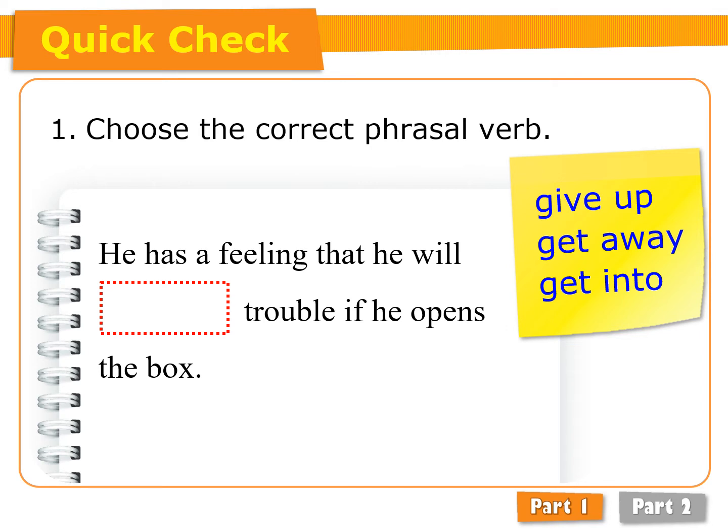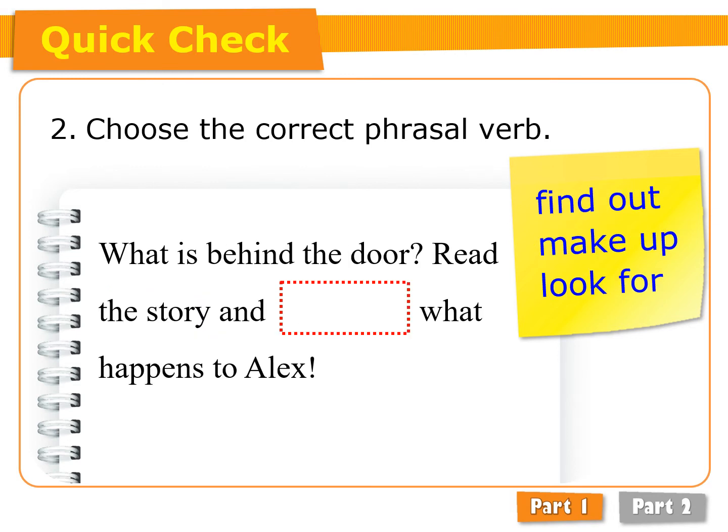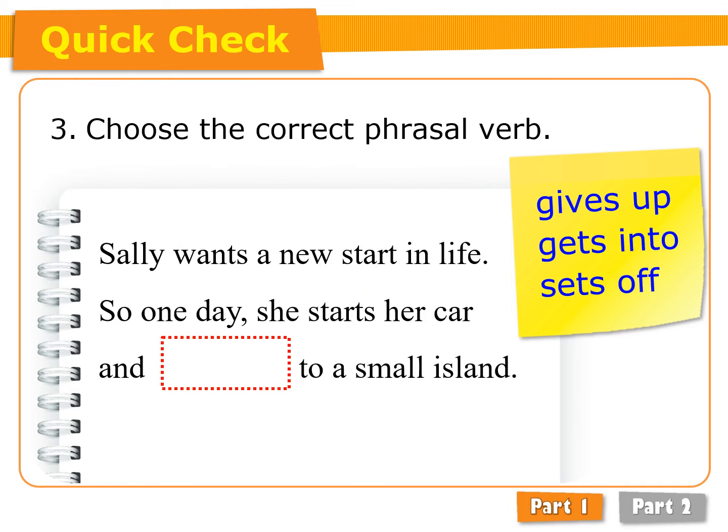Let's choose the correct phrasal verb. Number 1. He has a feeling that he will get into trouble if he opens the box. Number 2. What is behind the door? Read the story and find out what happens to Alex. Number 3. Sally wants a new start in life, so one day she starts her car and sets off to a small island.